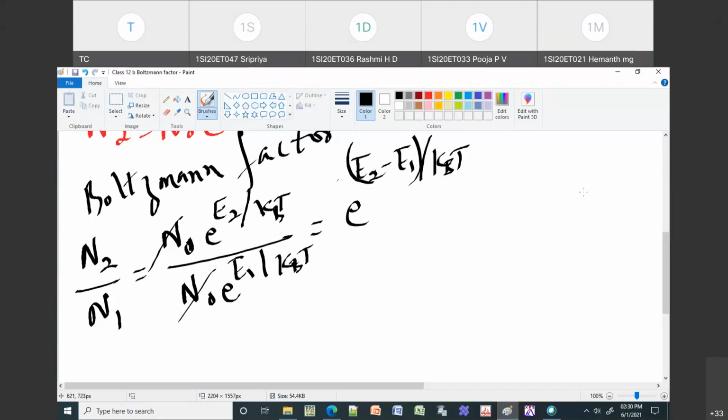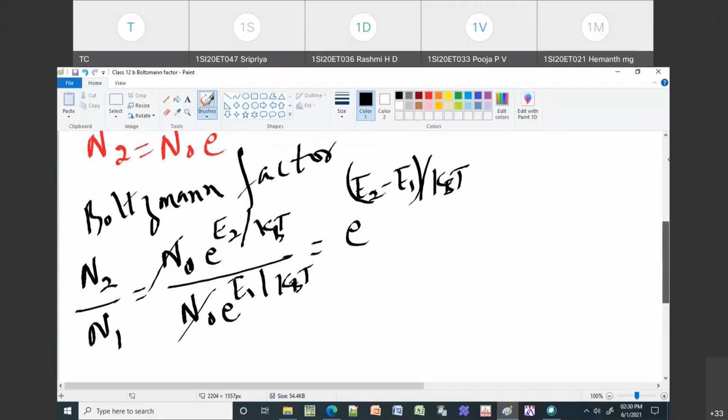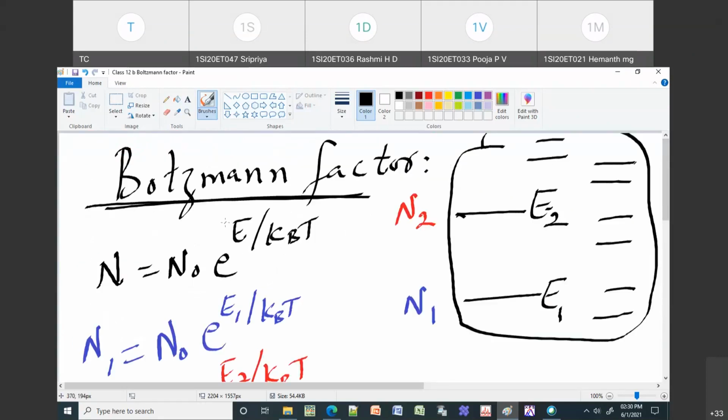Let me check because I think I made a mistake. This has to be e to the power of minus e by kt.